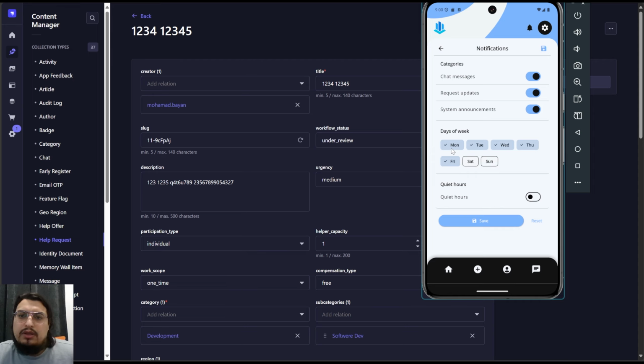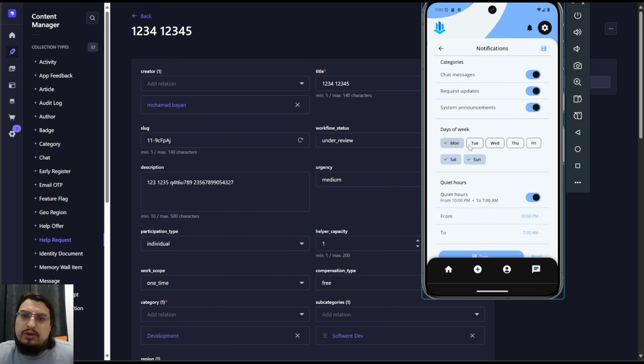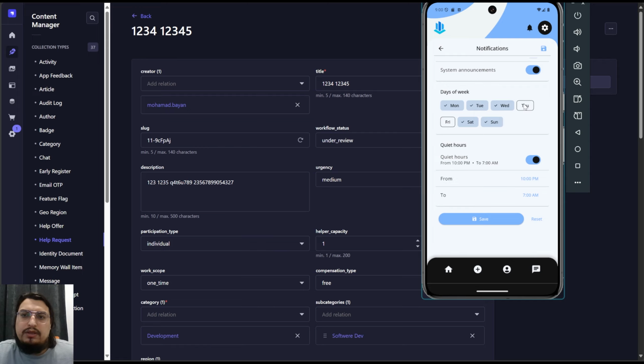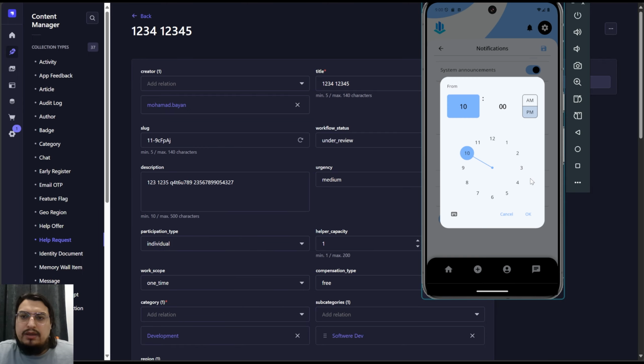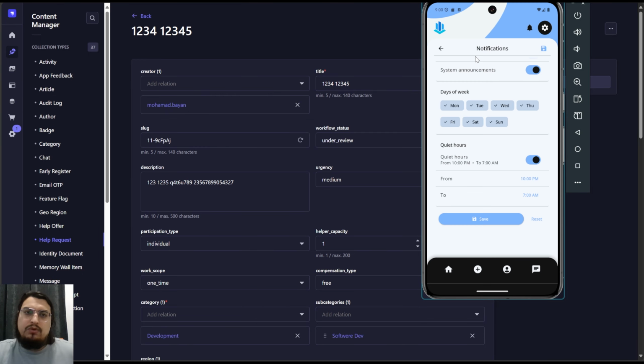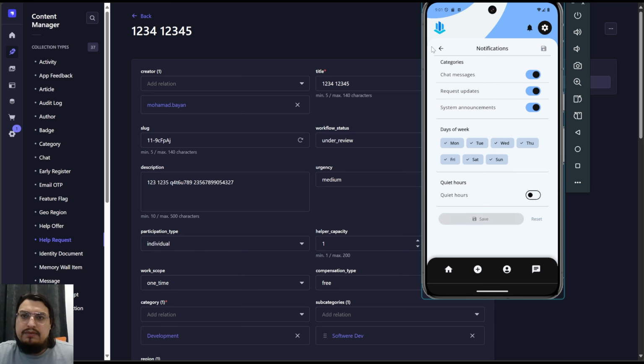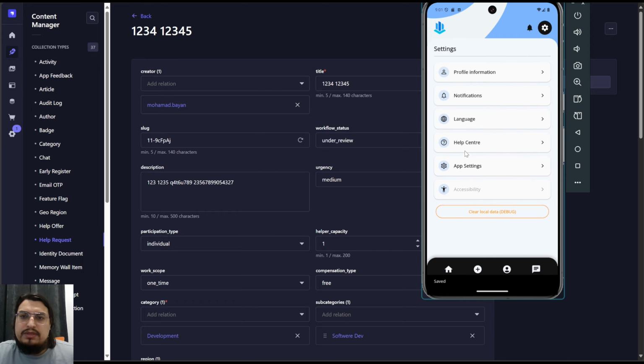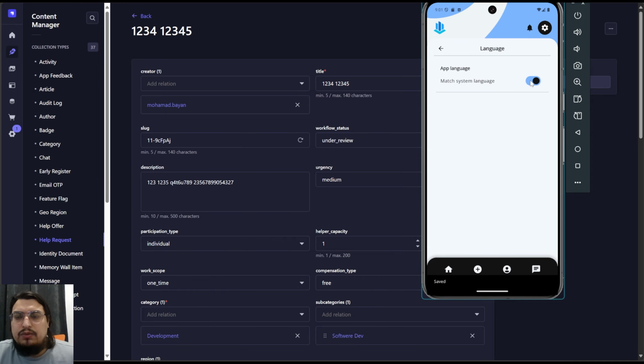Like for example, you're at work, so you don't really need to have any request pushed at you at work. So just Saturday or Sunday, or even hours if you want to do those while even at work. So let's say you can specify time for those. So it's all week, but in between just 10 and 4, for example. So you can hit reset here and save. So this is very powerful and multi-language as well.